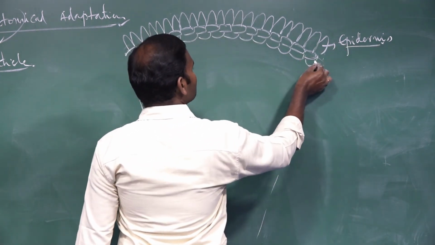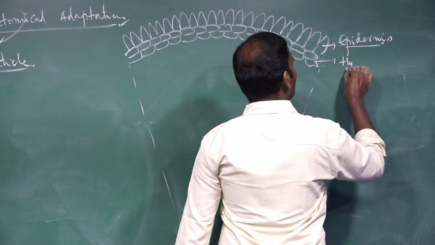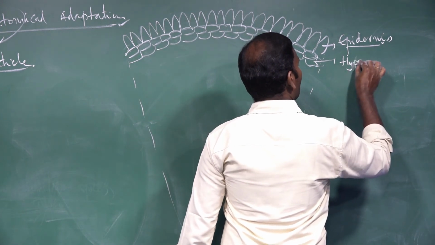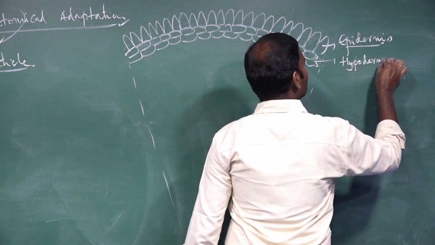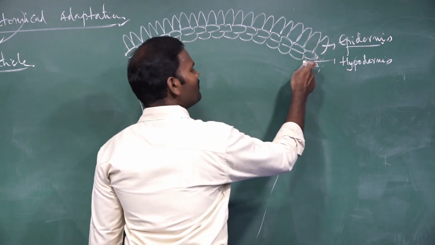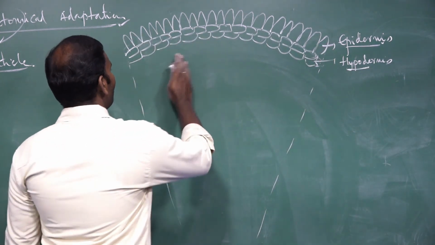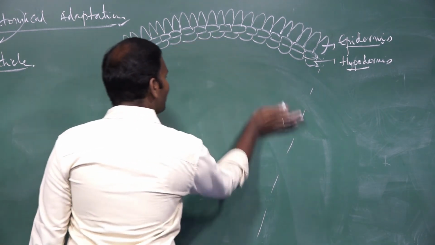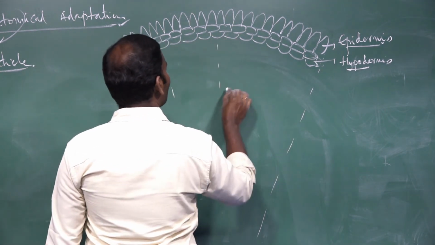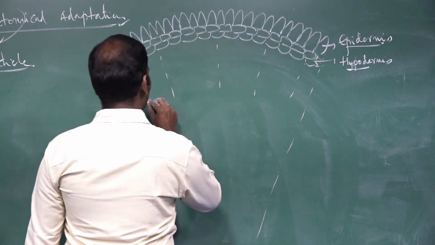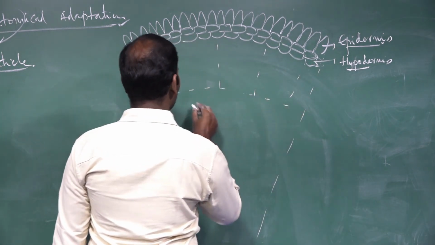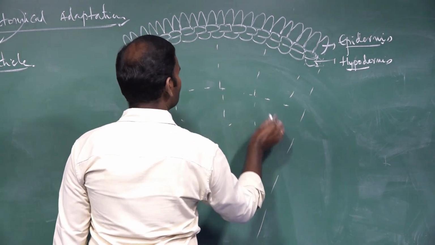Inner to the epidermis is the hypodermis. The word hypo means below the epidermis. It is made up of parenchyma cells. Next, inner to the hypodermis is the cortex. Here the cortex is well developed with large intercellular spaces.